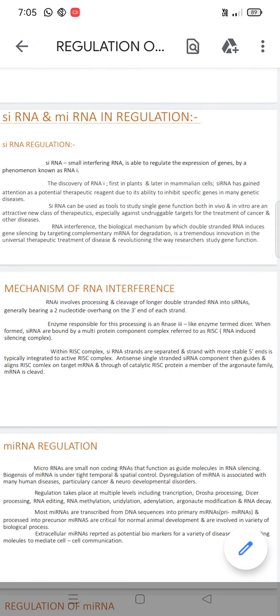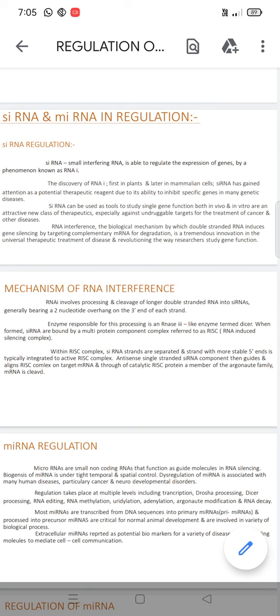Next topic is siRNA and miRNA in regulation. First is siRNA regulation. What is meant by siRNA? siRNA is small interfering RNA. It is able to regulate the expression of genes by a phenomenon known as RNAi, that is RNA interference.